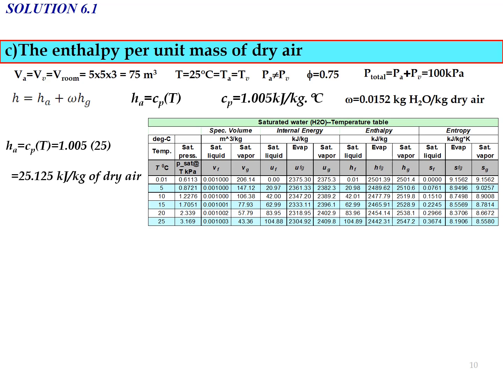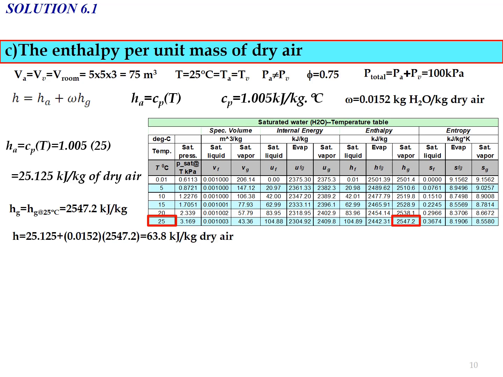And now, in order to determine the value of Hg, we need to refer to the saturated water table. Based on the temperature, we already have the temperature of the air equal to 25. So from the table, at 25 degrees Celsius, we can obtain the value of Hg equal to 2547.2 kilojoule per kg. And then substitute all the values of Ha, omega, and Hg into the total specific enthalpy equation. So now we will get the total enthalpy per unit mass of dry air equal to 63.8 kilojoule per kg dry air.